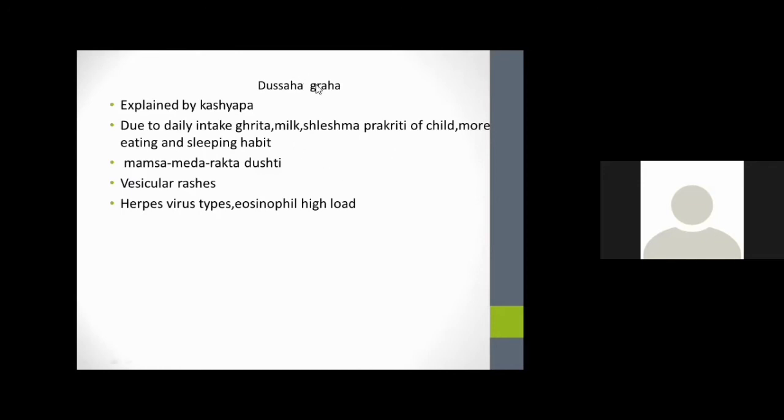And another graha which has clinical manifestation is explained by Kashyapa. It is considered as an Upagraha also, Dussaha Graha, because the hetus are described by the Acharya as daily intake of ghrita, milk, and also the Shleshma Prakriti of the child, and the child is habituated to more eating and more sleeping. There will be Mamsa, Meda, and Rakta Dushti, and vesicular rashes will happen. We can correlate it with a herpes virus type infection or any viral condition, or there will be a high eosinophil load.